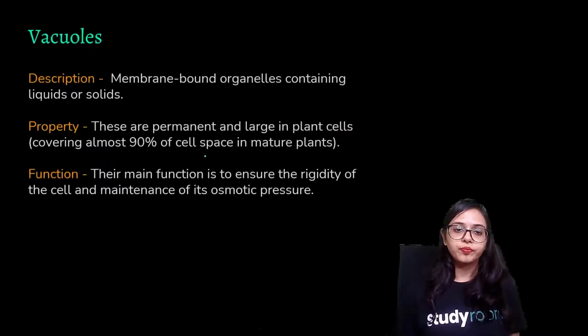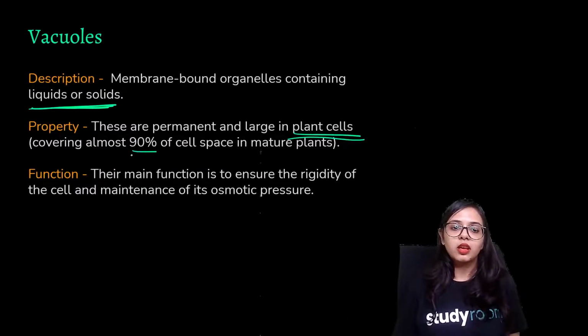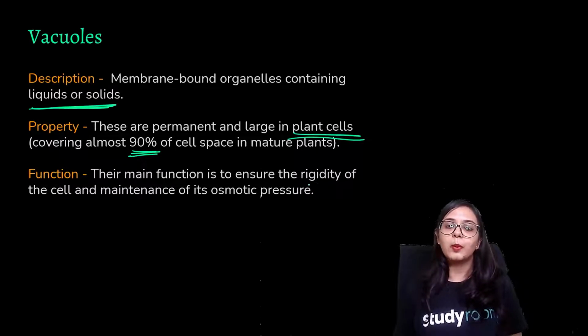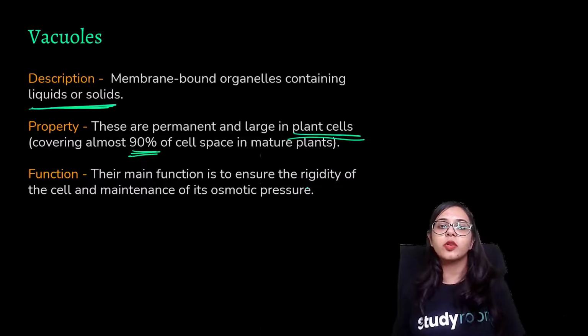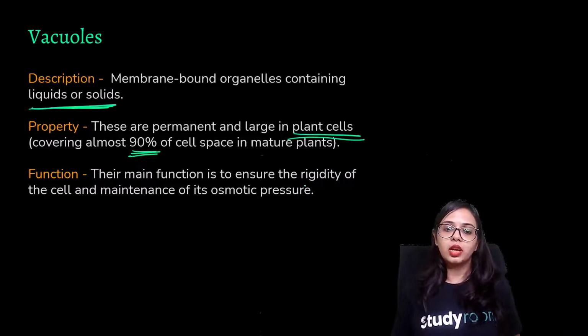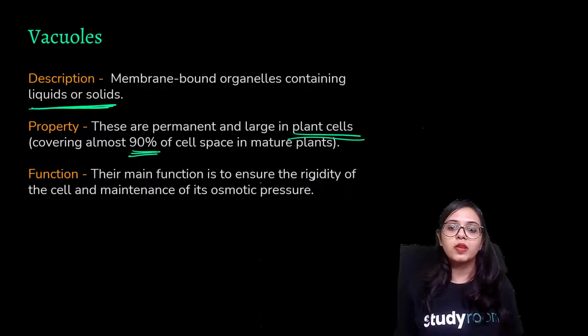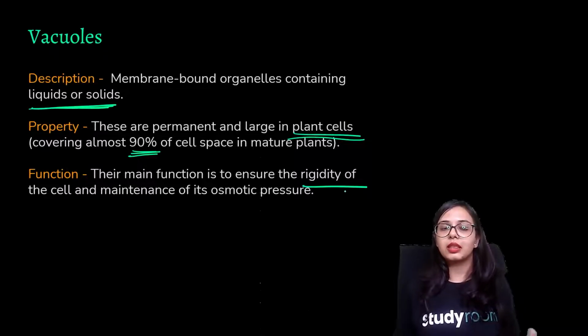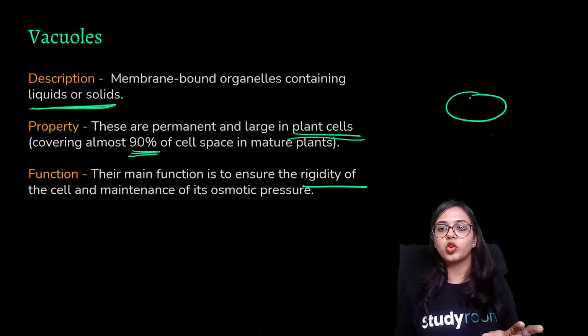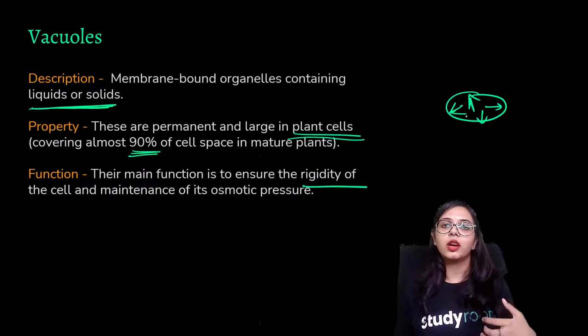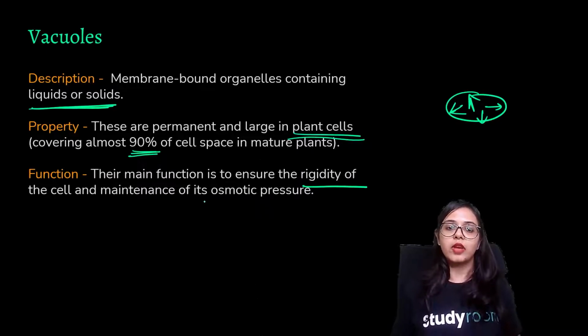All right, so vacuoles take up as much as 90% of the space, and their main function is to ensure the rigidity of the cell and maintenance of its osmotic pressure, but it is also responsible for the storage of food. Because of its large size, it ensures that the cell is rigid, and the osmotic pressure, that means the pressure that the cell exerts towards its cell wall, in case of being put into a hypotonic solution. In that case also, vacuoles perform the function of maintaining its osmotic pressure.